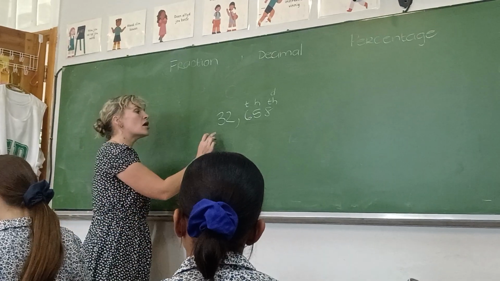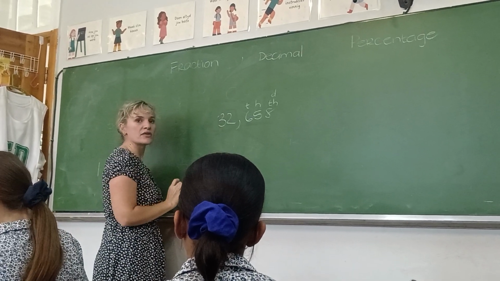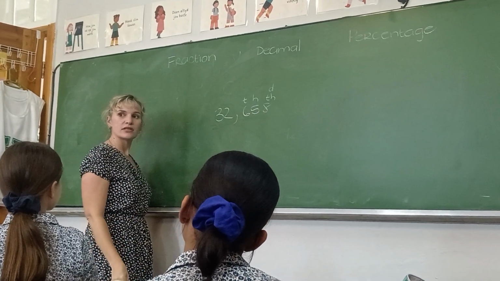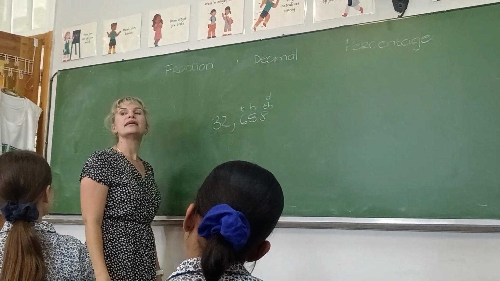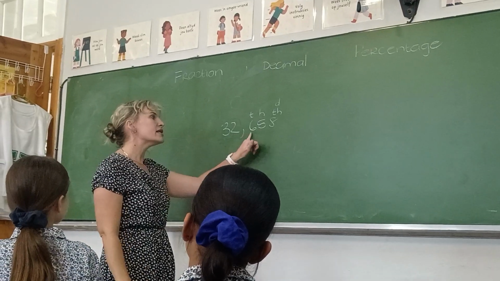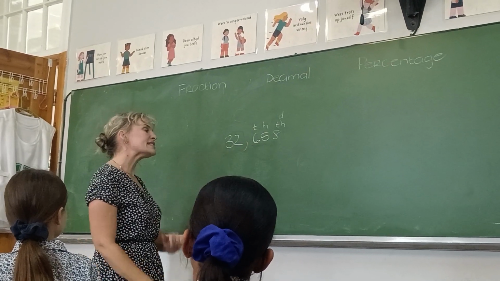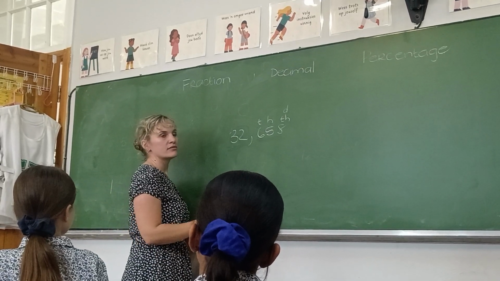Nou stem julle saam, hierdie is 'n heel getal. This is a whole number. What is this then? Then those are fractions. Dis 'n breek. Baie mooi. These are fractions. Okay. So hierdie 6 is nie 'n 6 nie.